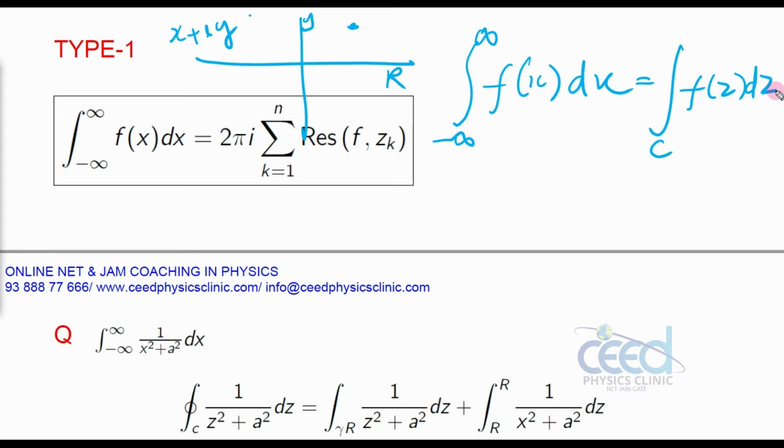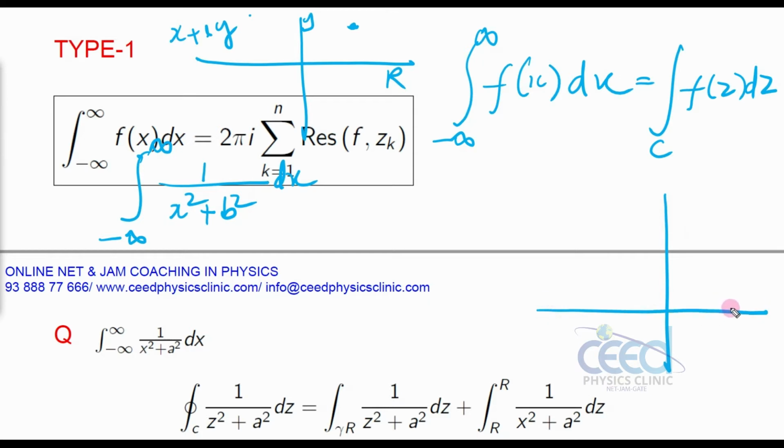See, suppose you have a complex function. So we can start with an example. Suppose you want to calculate the integral from minus infinity to infinity of 1 by some real variable, that is x square plus b square, where b square is a constant, dx. So to calculate this, I am considering a contour.